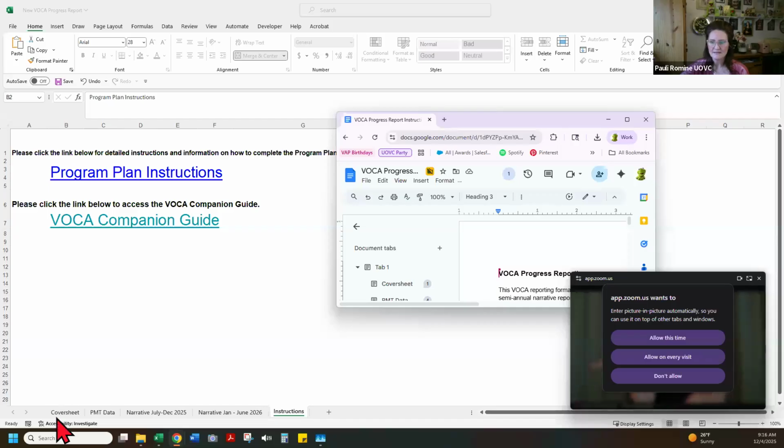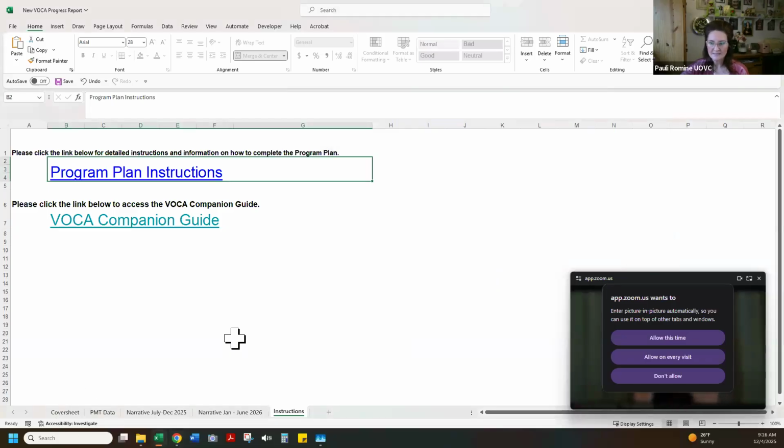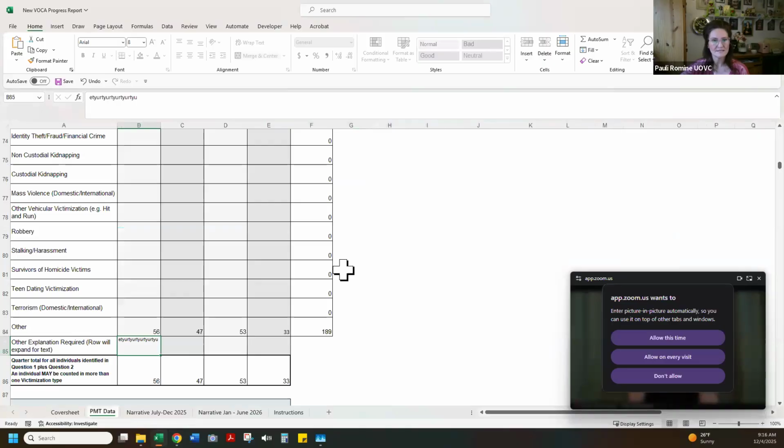We will use this Excel document all year long. We'll use the same document all year long. The very best place for it to live is in the file section of your grant, where both you and your grant analyst can access the document when needed. When you are submitting the report, upload it to the files section of your VOCA grant.